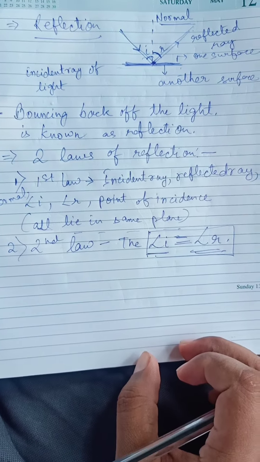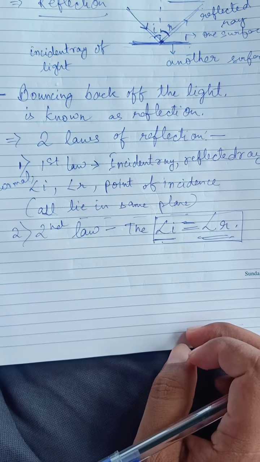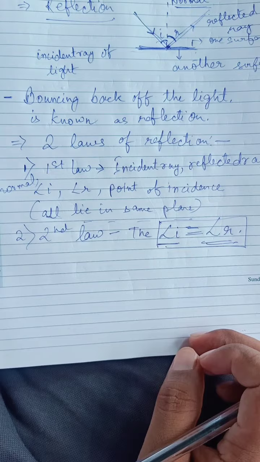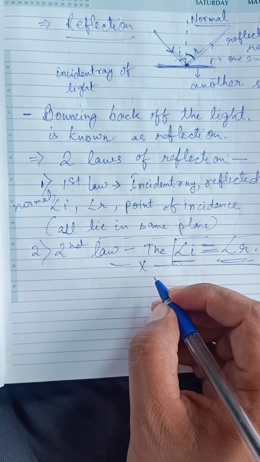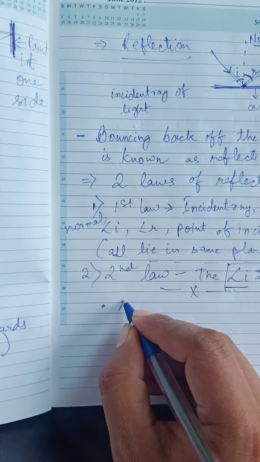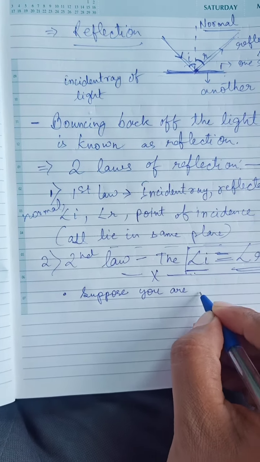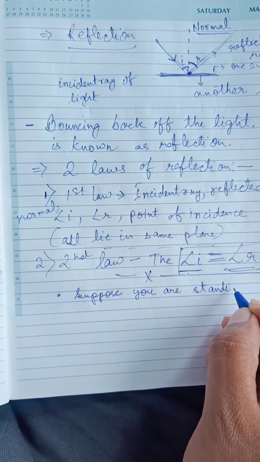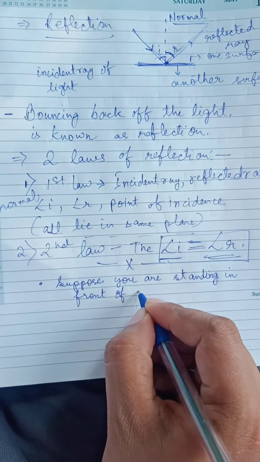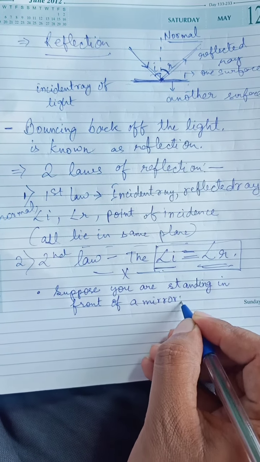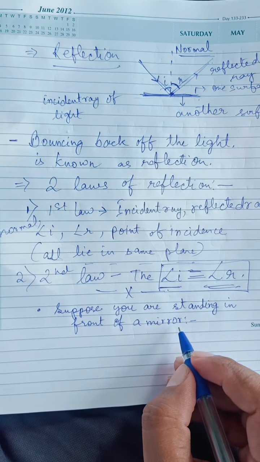Now, if we talk further, suppose we are standing in front of a mirror. Now this is complete. Listen further. Suppose you are standing in front of a simple mirror. We will not go too deeply at this time into whether the mirror is plane or spherical. Suppose you are standing in front of a mirror that is there in your house. What do you observe?